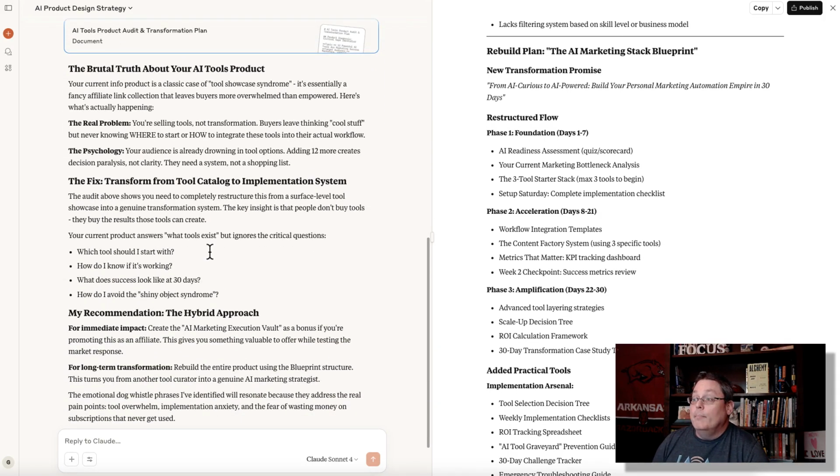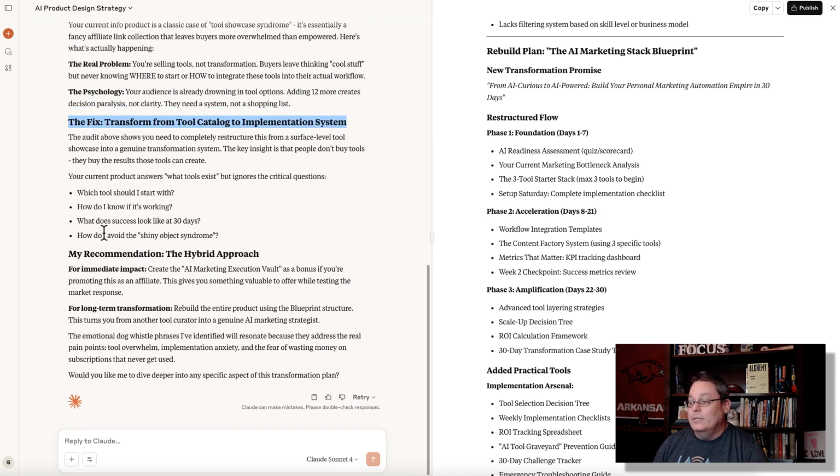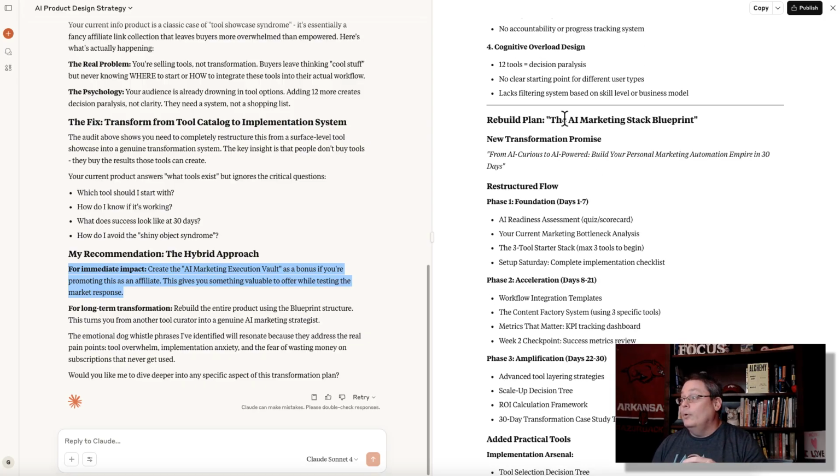Over here, it's giving you the brutal truth about your tools product. Your current information product is a classic case of tool showcase syndrome. It's essentially a fancy affiliate link collection that leaves buyers more overwhelmed than empowered. Here's what's actually happening. The real problem, the psychology, the fix. Transform from tool catalog to implementation system. My recommendation for immediate impact: create the AI Marketing Execution Vault as a bonus if you're promoting this as an affiliate. This gives you something valuable to offer while testing the market response for the product that you're going to build here, the AI Marketing Stack Blueprint.